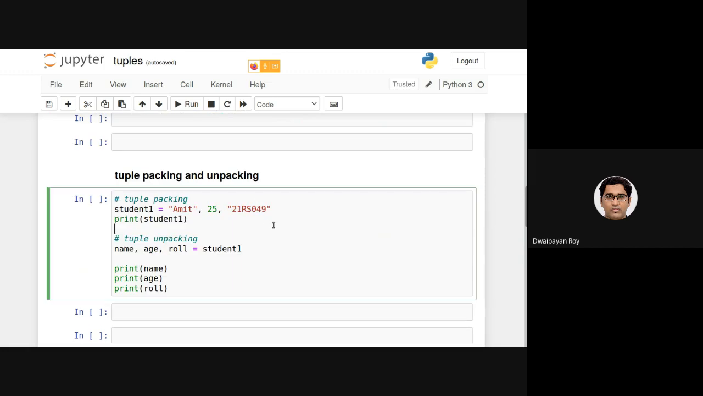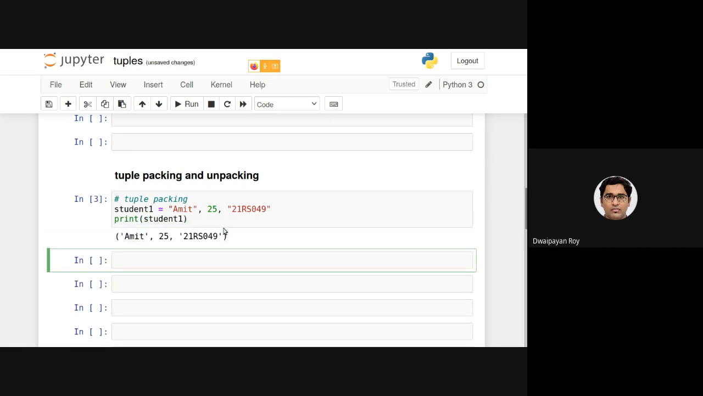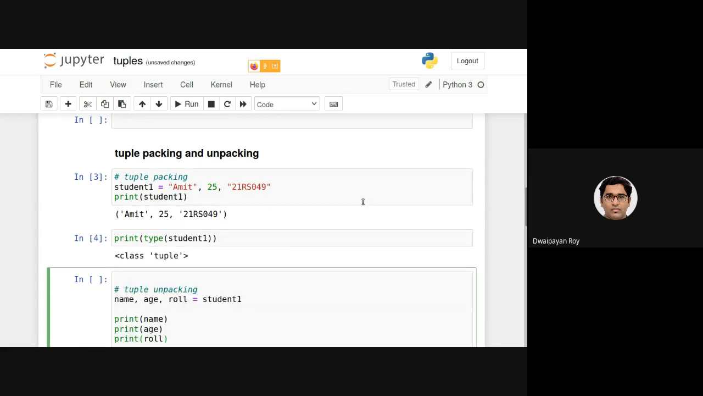So I have written the same thing here. So let's just have this in a separate cell so that it's better understandable. As you can see, it is showing me this. Now, if I print the type of student 1, as you can see, it is tuple, right? Now, how to unpack this?